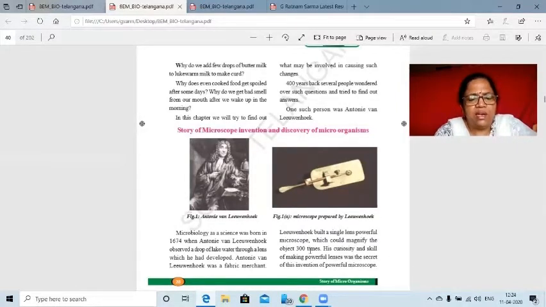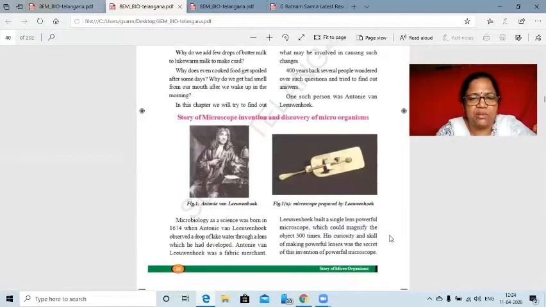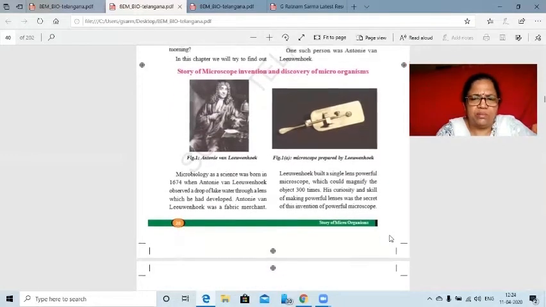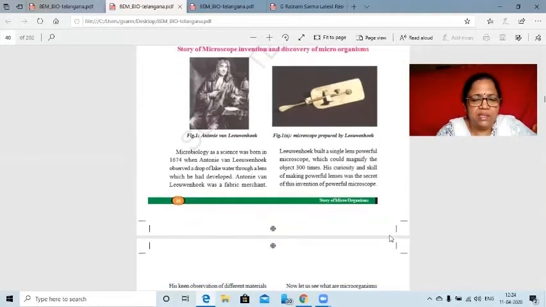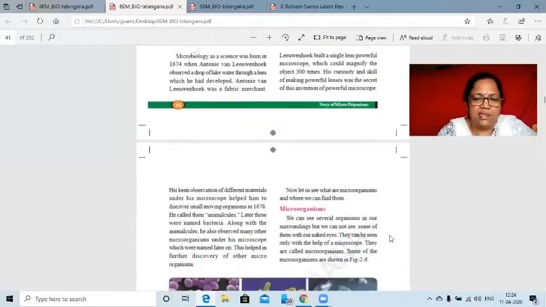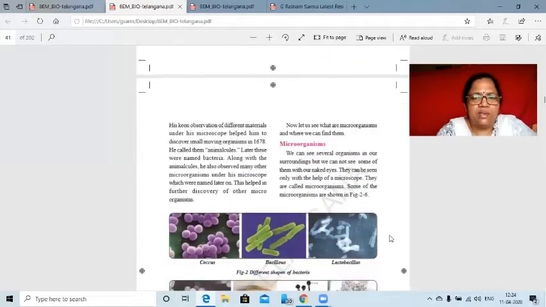If we see this figure, you will see the scientist Leeuwenhoek and the first microscope prepared by Leeuwenhoek. He prepared a single lens microscope, and this is the model present here. So what is the use of a microscope? A microscope makes very tiny images larger, so microscopes are very useful.